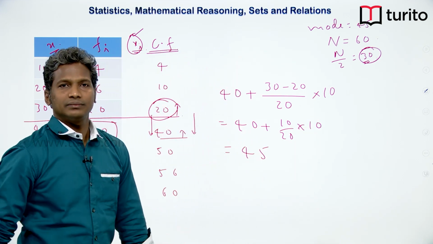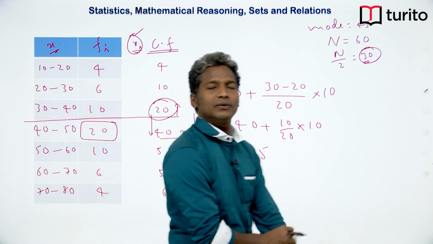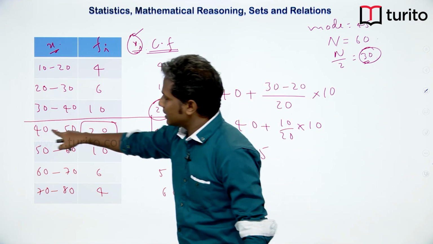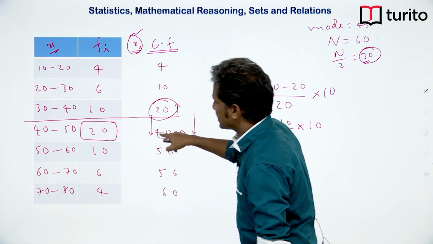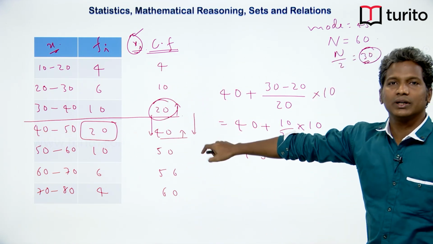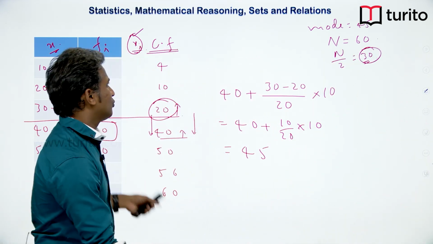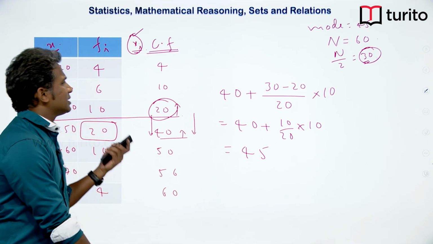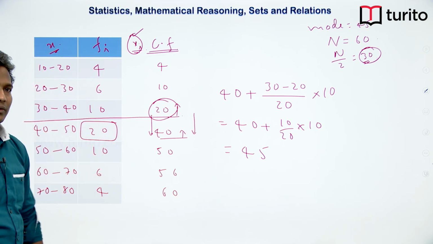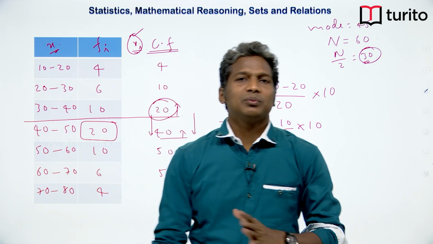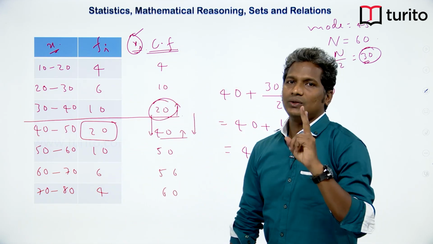I hope this is clear. So, in general, to calculate the median, we have to break that interval where we are just crossing n by 2. This is all about scaling it. I hope you have understood the method. This is how we calculate the median. Median is always the reading which will cut the entire population into exactly two halves.